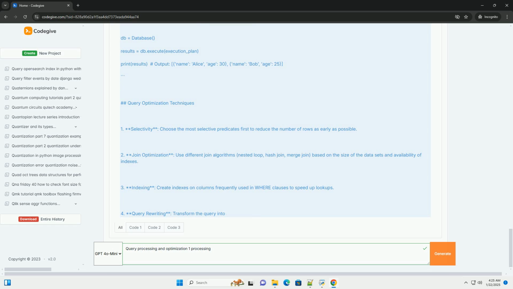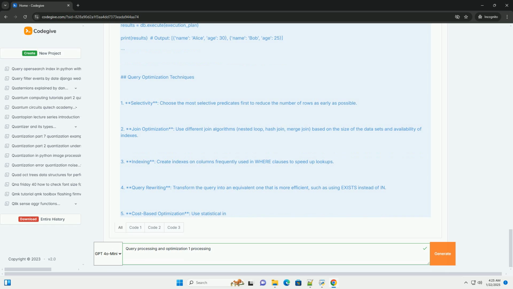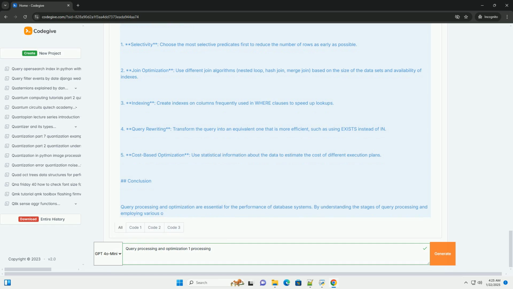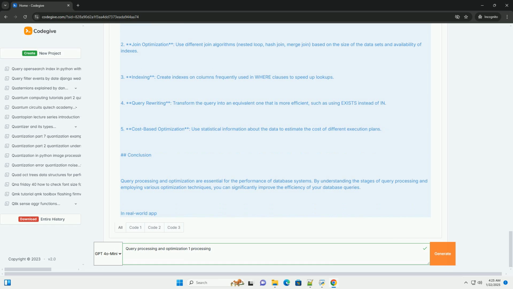2. Translation. The parse tree is converted into a relational algebra expression or an internal representation that the DBMS can understand. 3. Optimization. This is the most critical step, where the DBMS generates one or more execution plans and selects the most efficient one. 4. Execution. The chosen execution plan is executed to retrieve the results.